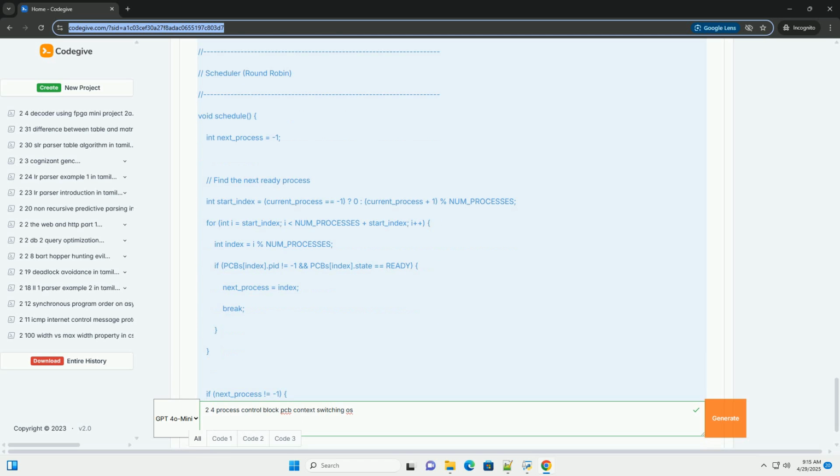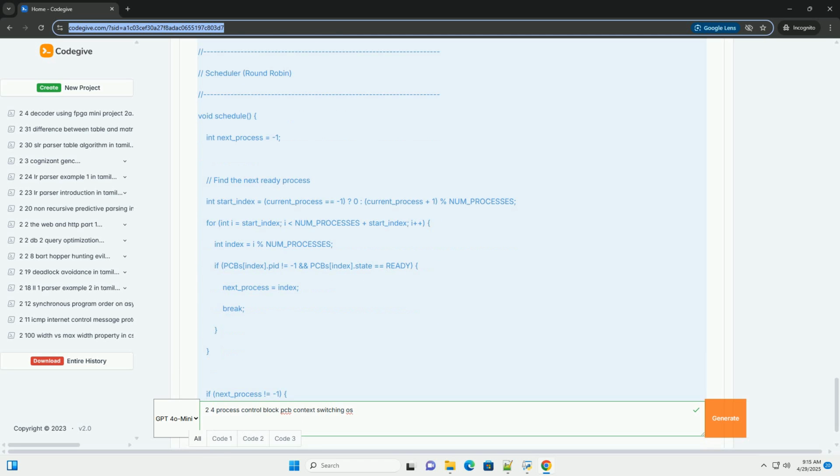3. Process creation, create_process. Finds an available PCB slot. Assigns a unique PID. Initializes the PCB fields: state, PC, SP, registers. Crucially, allocates a stack for the process by setting the SP to the top of its assigned stack region. Sets the entry point of the process.